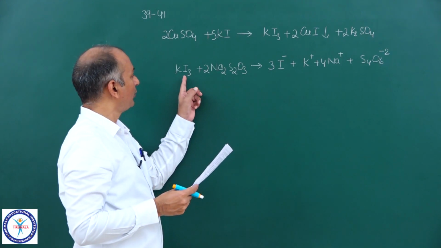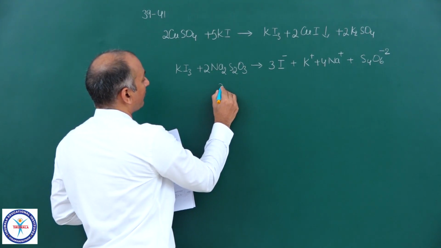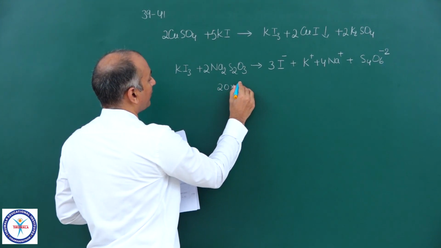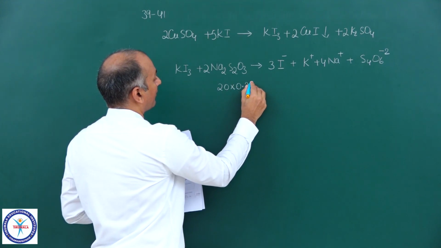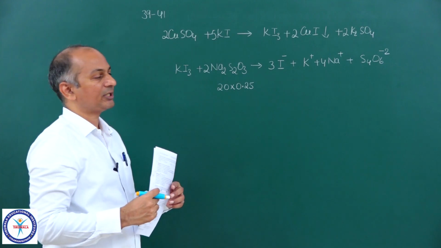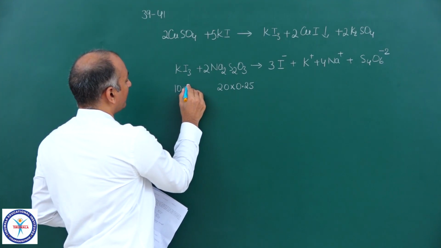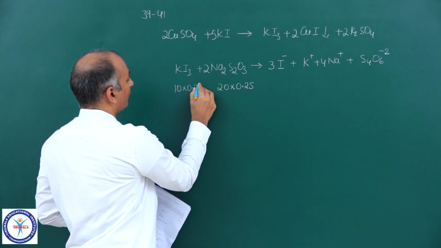The brown solution requires 20 ml of 0.25 molar Na2S2O3. So these are the millimoles of Na2S2O3. Then millimoles of KI3 must be 10 into 0.25.